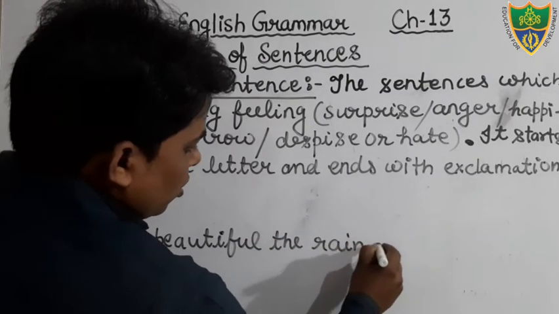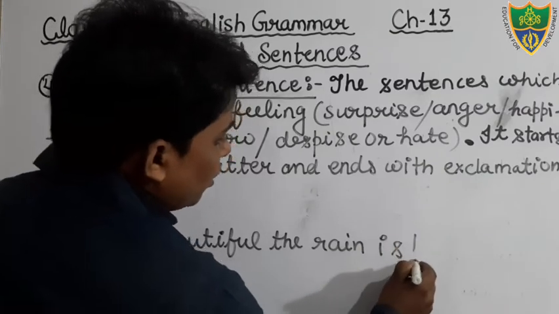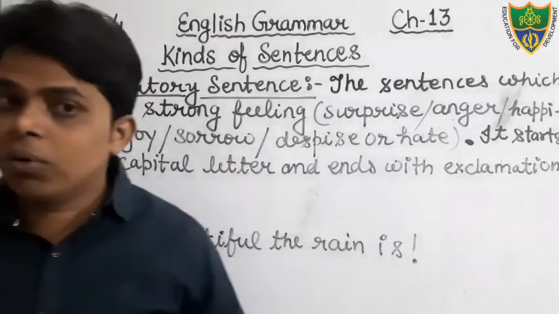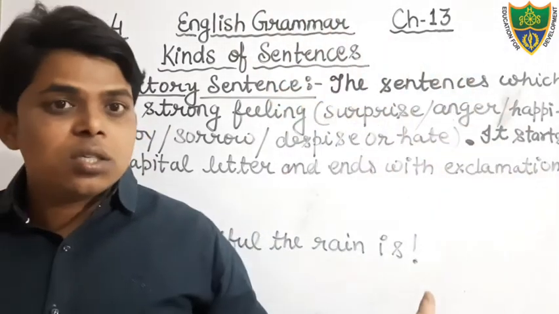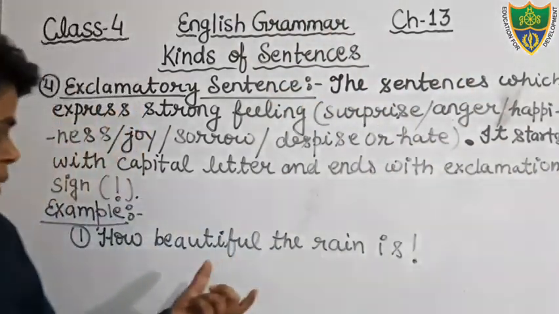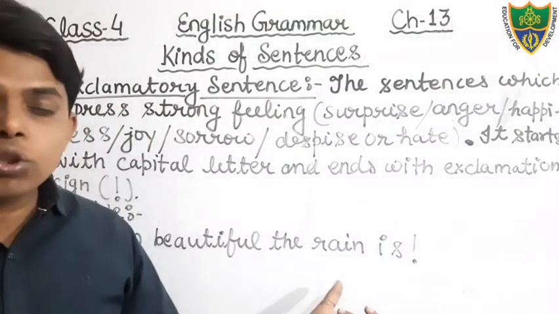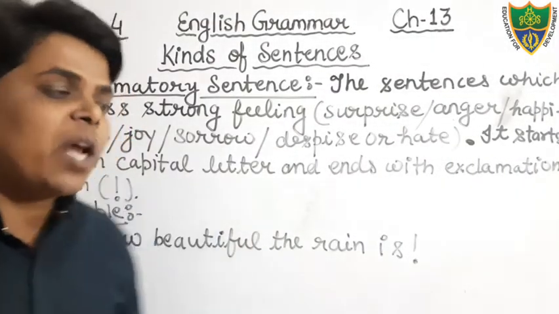This is what? This is a kind of feeling of surprise. How beautiful the girl is. How beautiful the atmosphere is. How beautiful the rain is. It shows what? It shows the feeling of surprise.